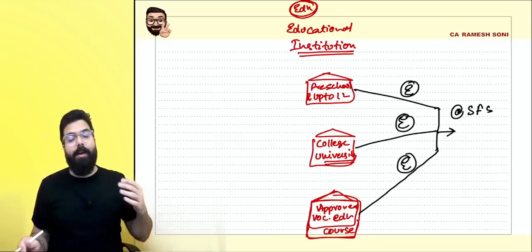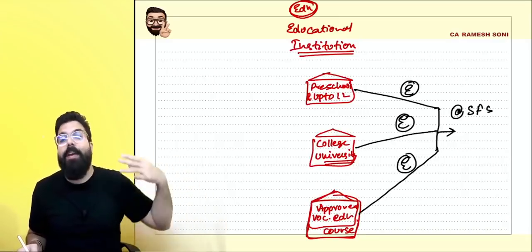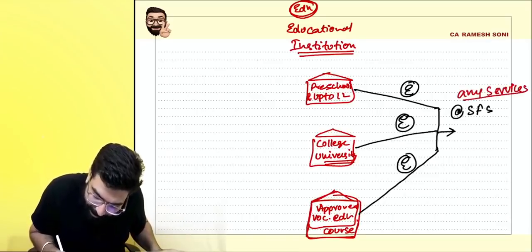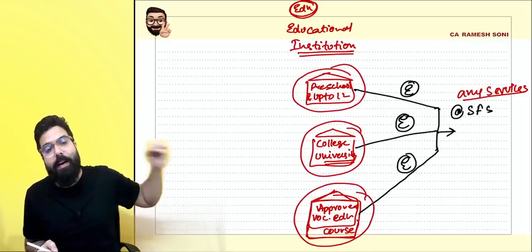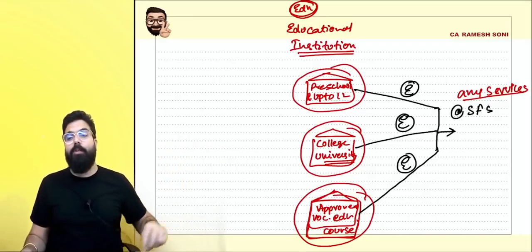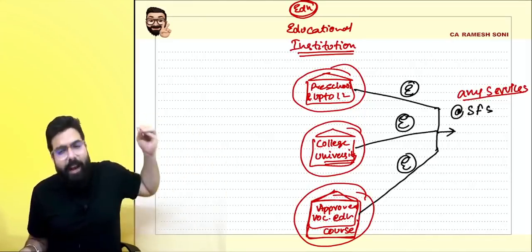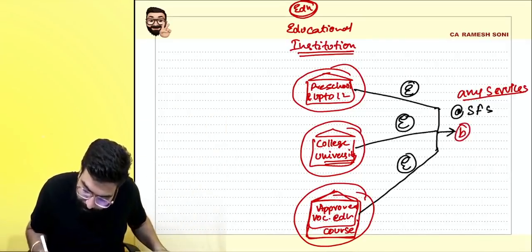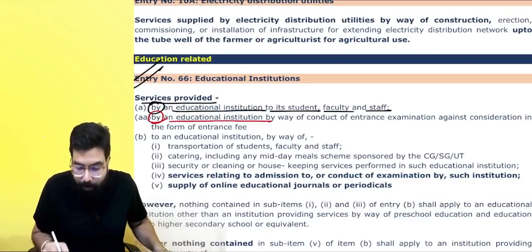Always remember, whenever an educational institution is providing any service to its student, faculty, or staff, these three educational institutions, if they are providing it to their student, faculty, and staff, whether it is transportation service, training service, or education service, it is exempt.